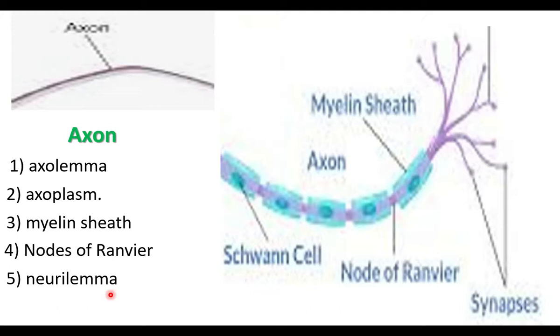Neurilemma is a membrane covering. It is made up of squamous cells. This neurilemma is found outside the myelin sheath. The end of the axon has terminal branches. The branches end in bulb-like structures called synaptic knobs.